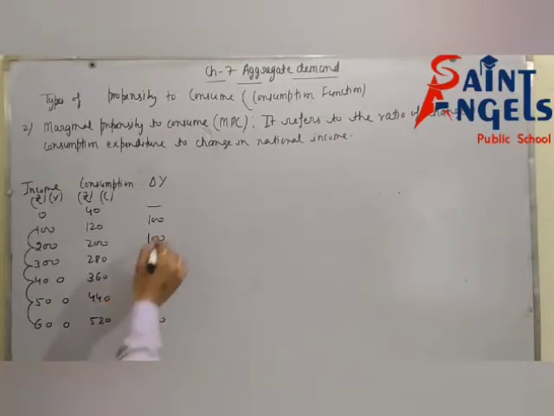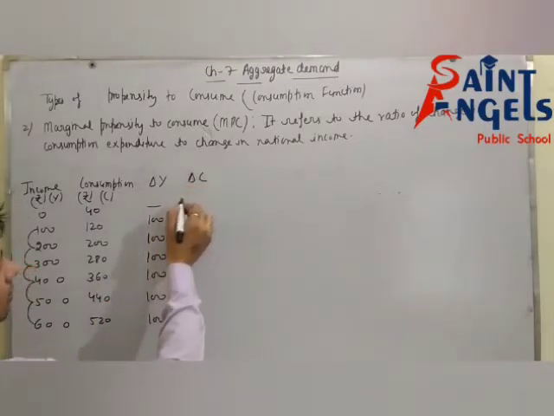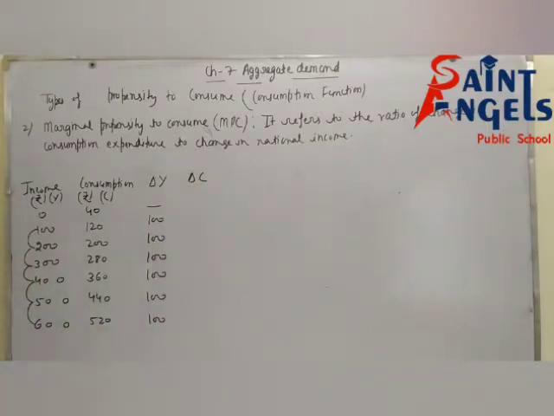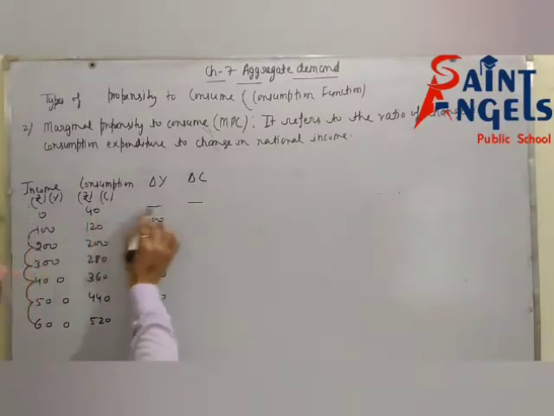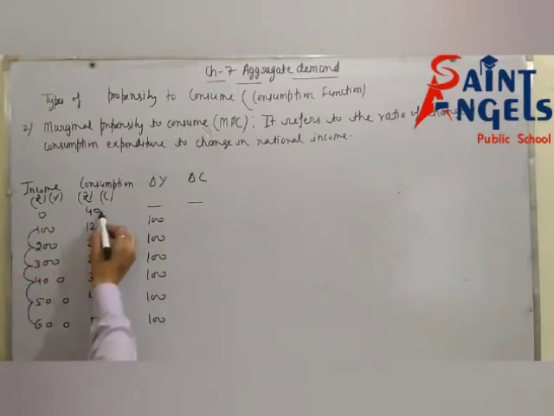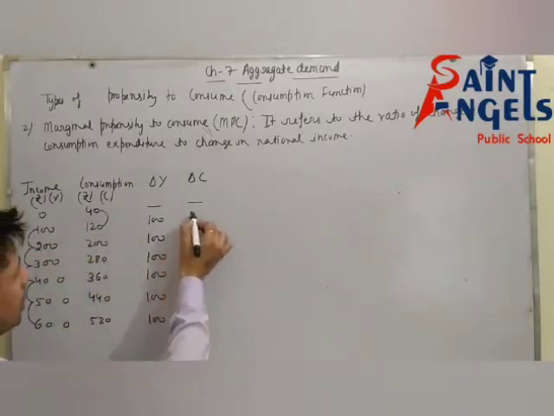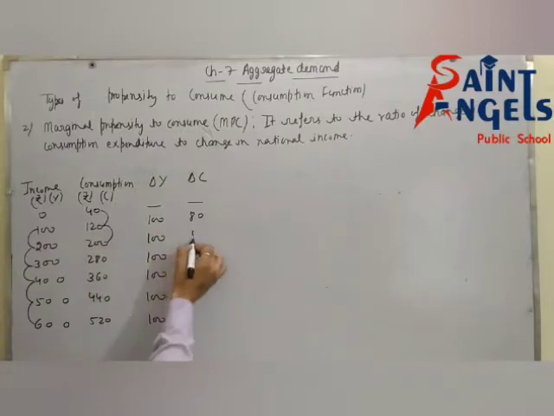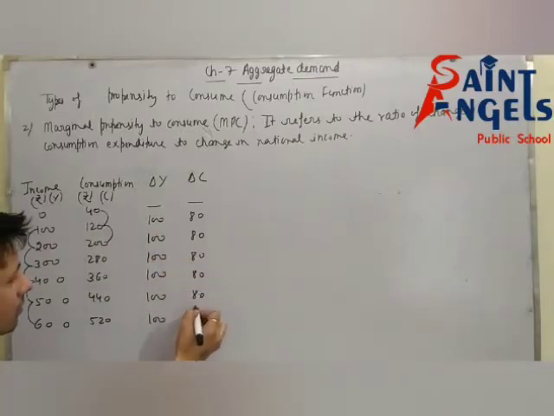I hope it is clear. After this we will find change in consumption. Consumption is here, so we will find change in consumption with the help of this. First will be nil. Change in consumption means 80. 80 will remain the same. So I hope it is clear.